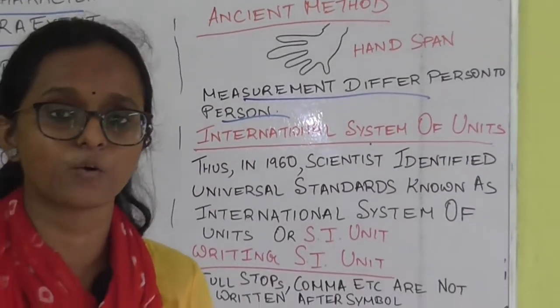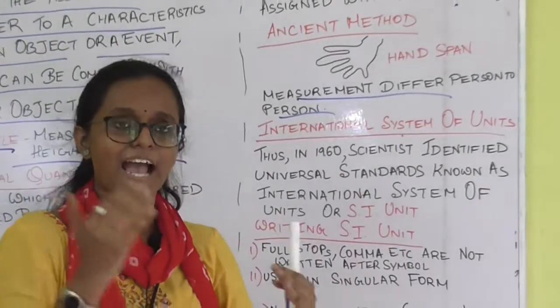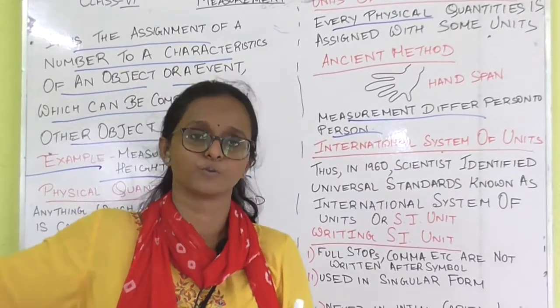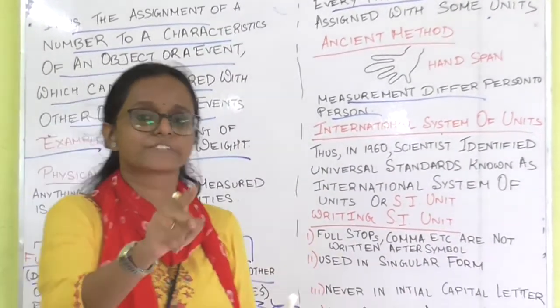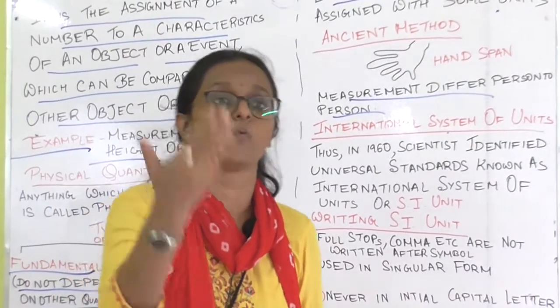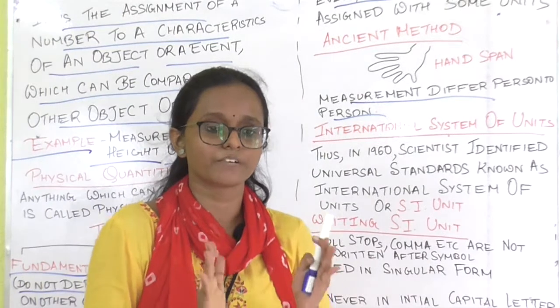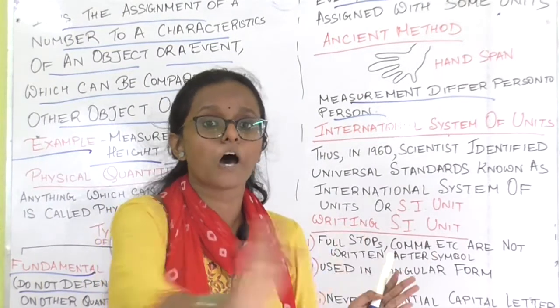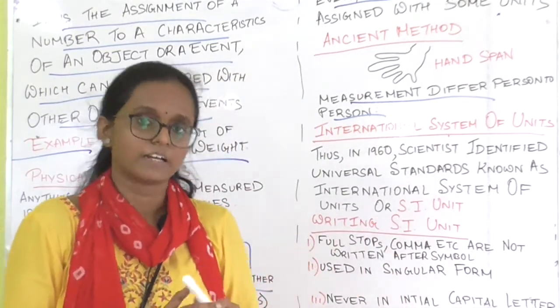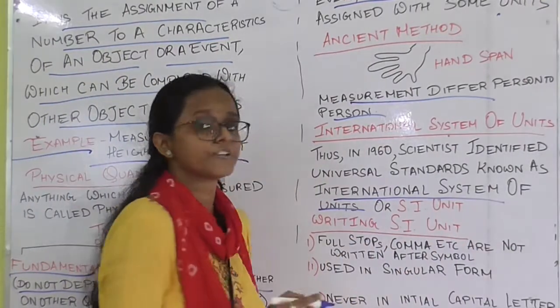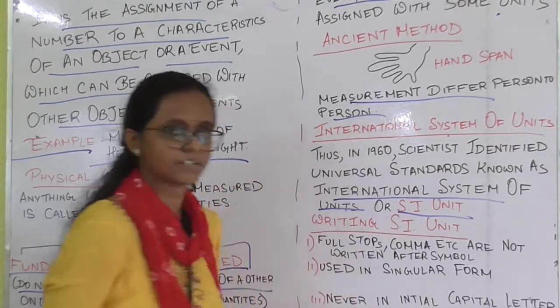That is why our scientists have evolved an internationally accepted unit. What is internationally accepted? That means a particular unit will be there for all over the world. Those units are called the International System of Units, or SI units.